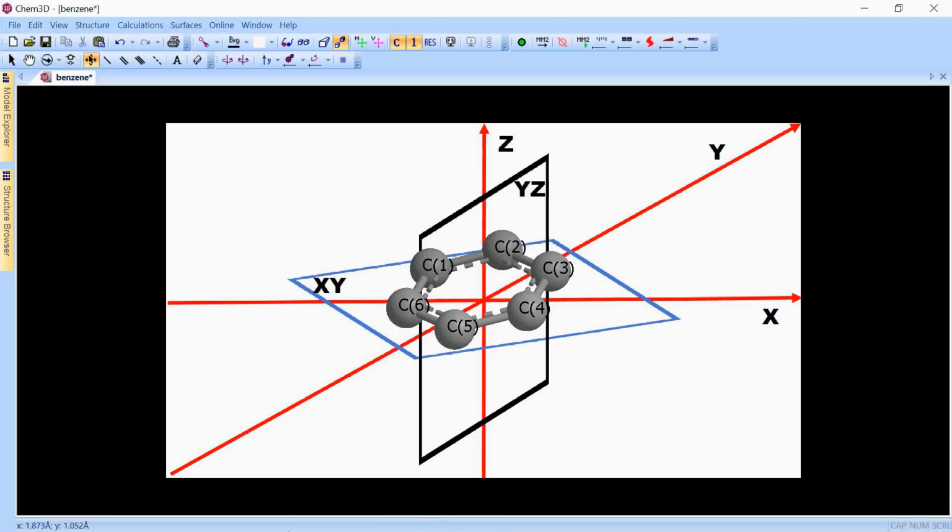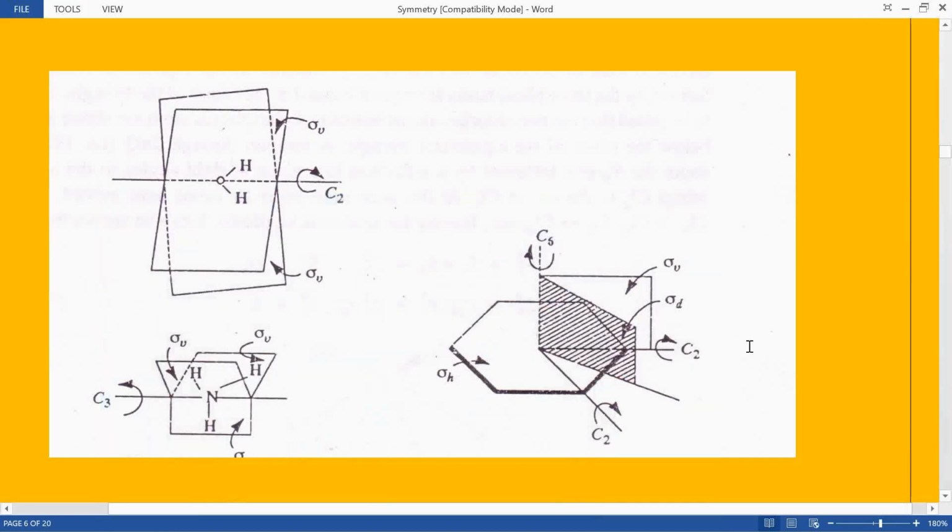Friends, I know that the 3D concept is relatively easier to understand, but in our education system you will also be required to reproduce these pictures in your answer books in the examination. For that you will have to use pen and paper, and that is why I am also adding this picture in the presentation. Let us take a look at the first one.